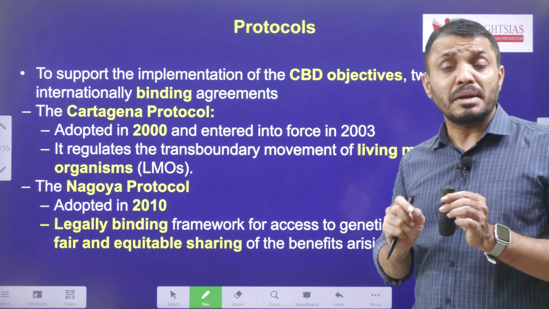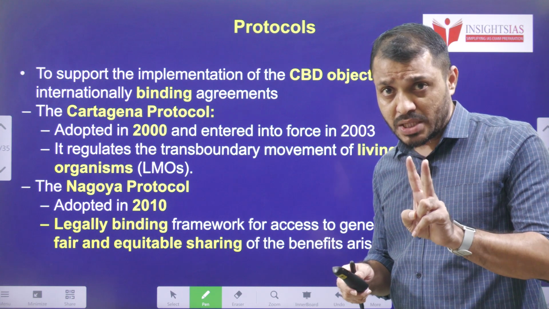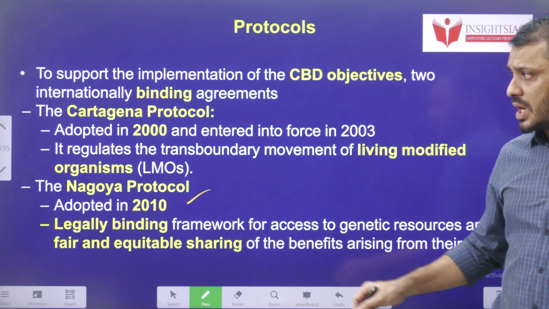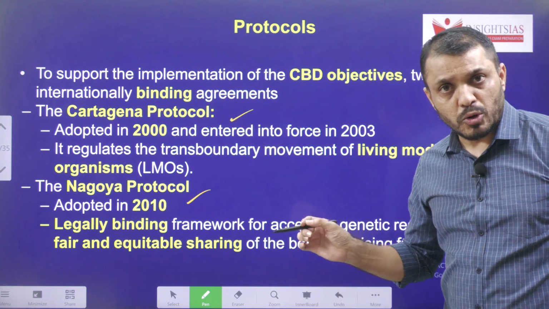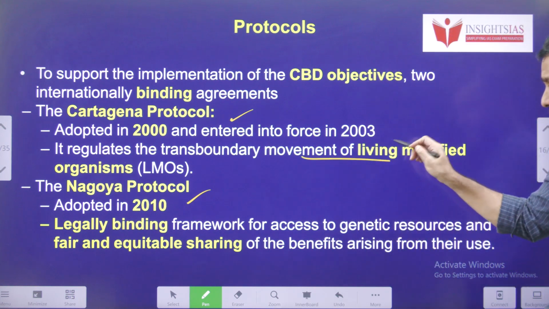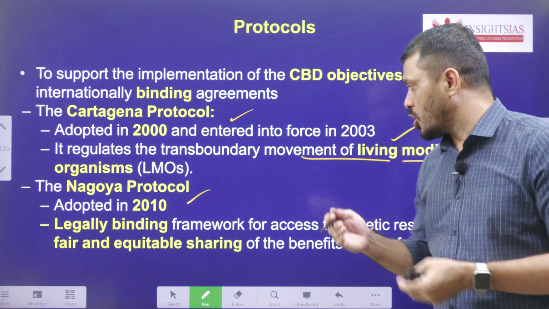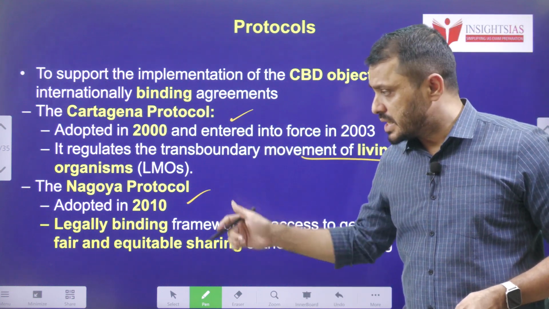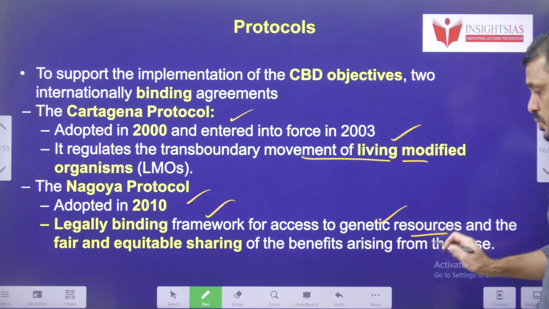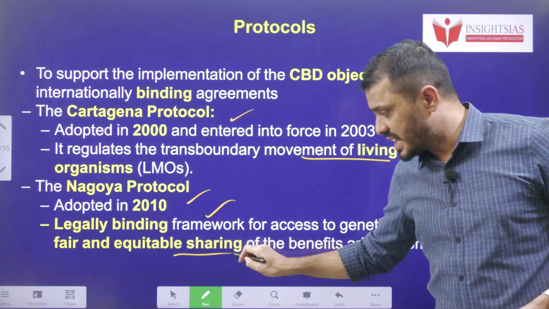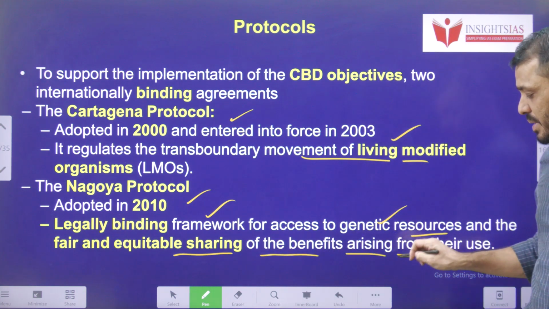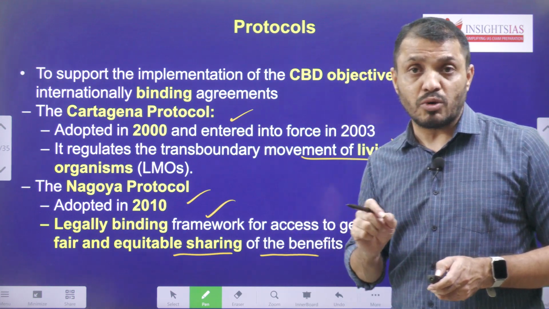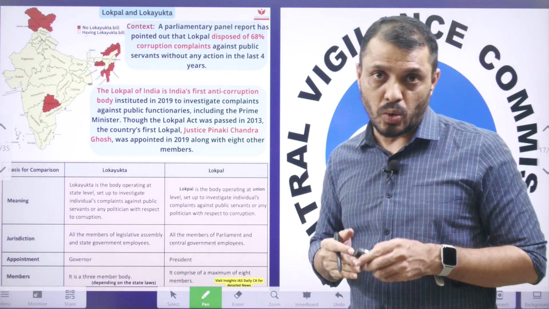Protocols. To properly implement the CBD, we have two protocols. One is the Nagoya Protocol, which was adopted in 2010, and the Cartagena Protocol, which was adopted in 2000. The Cartagena Protocol mainly regulates transboundary movement, that means international movement, of living modified organisms, whereas the Nagoya Protocol deals with the framework related to genetic information and fair and equitable sharing of the benefits related to genetic information. So this is about the Cartagena as well as the Nagoya Protocol and CBD as a whole.